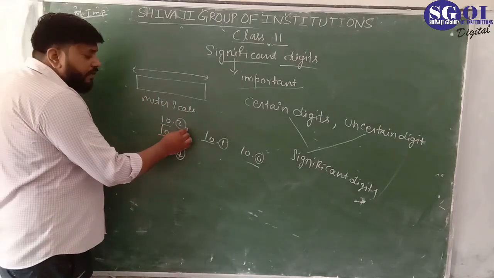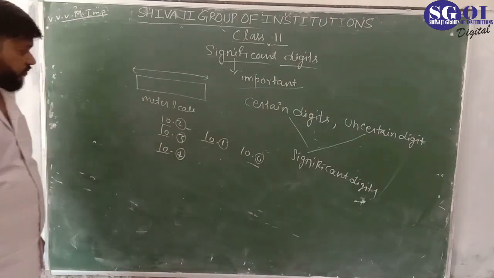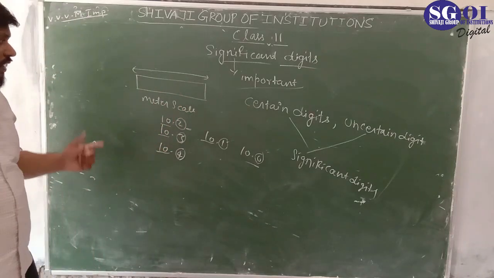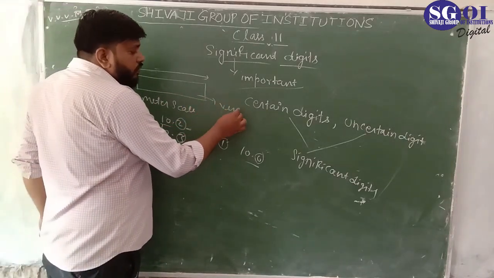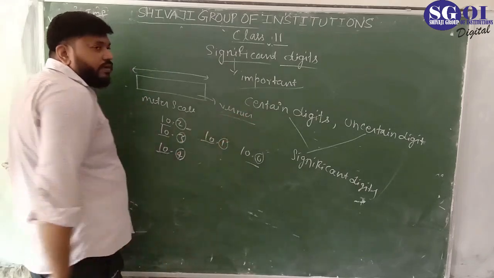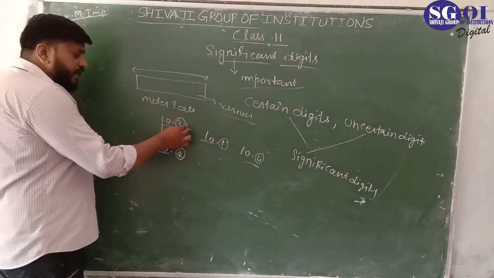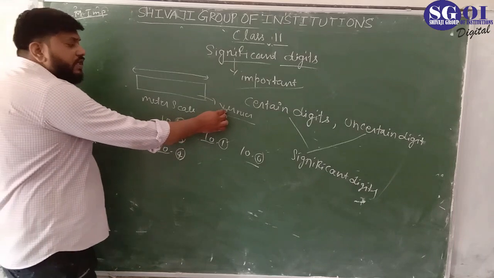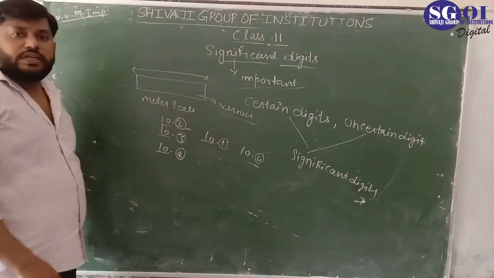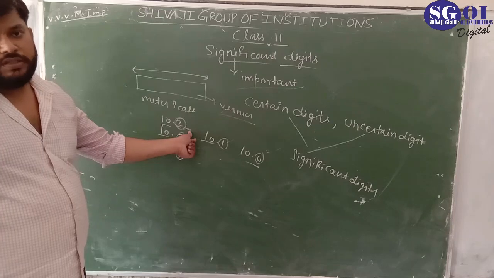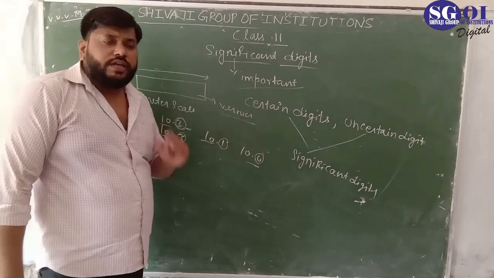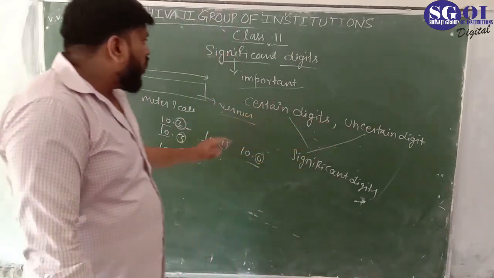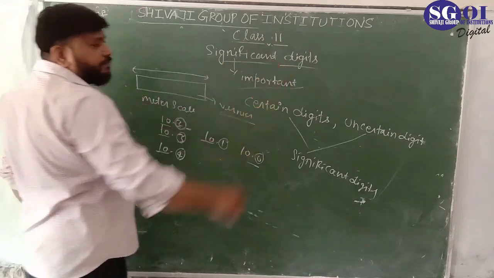After that, if you want to find the length to two decimal places, there is no provision in the meter scale. For two places of decimal, we need a vernier scale. So there is uncertainty in this first digit with the meter scale. With the vernier scale, this digit becomes certain and the second decimal place becomes the uncertain digit. It means there is only one uncertain digit and many certain digits, and together they make the significant digits.